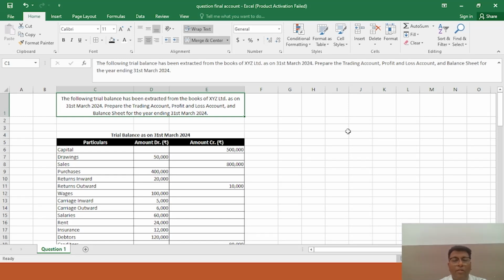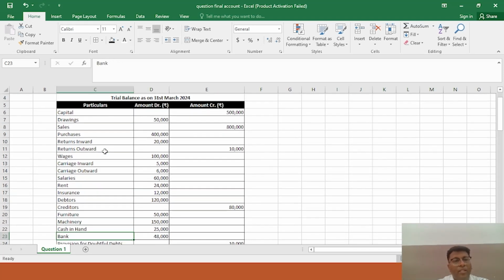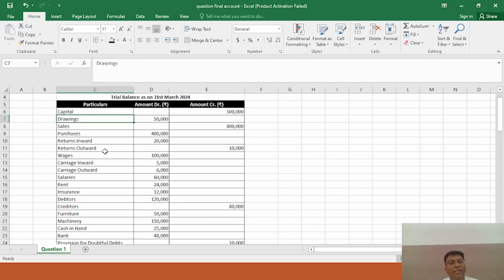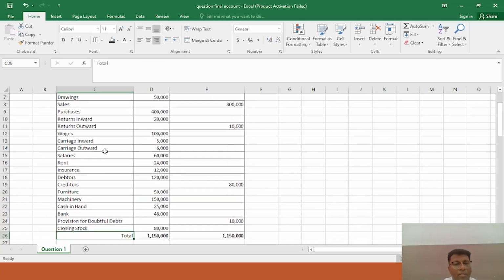As I told you, if you have to solve a question on final accounts, the trial balance would be given to you in the question. You can read for yourself that this is the trial balance as on 31st March 2024 with these items. The very first item is capital, then drawings, sales, purchases, return inward, return outward, wages, carriage inward, carriage outward, salaries, rent, insurance, debtors, creditors, furniture, machinery, cash in hand, bank, provision for doubtful debts, and closing stock. And this is the total of the trial balance.